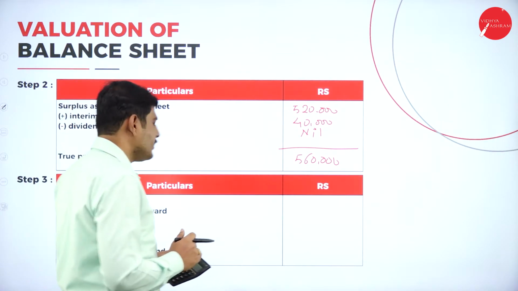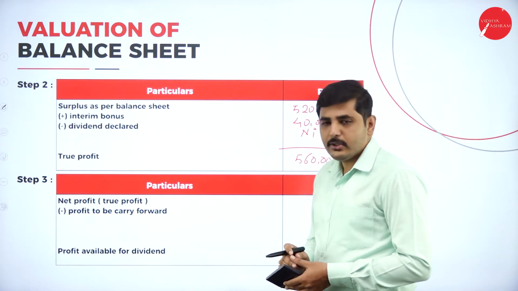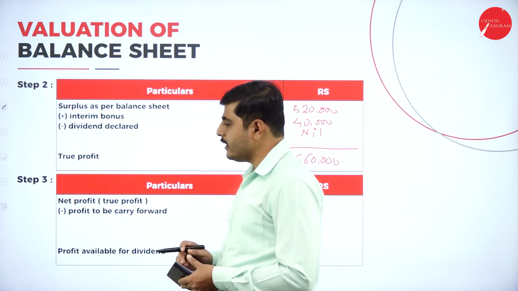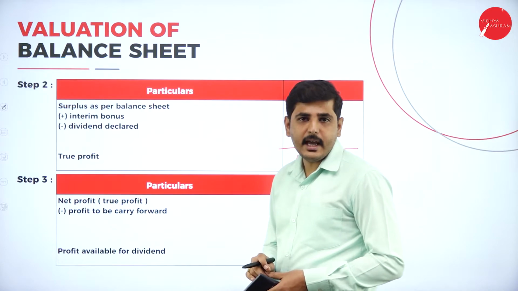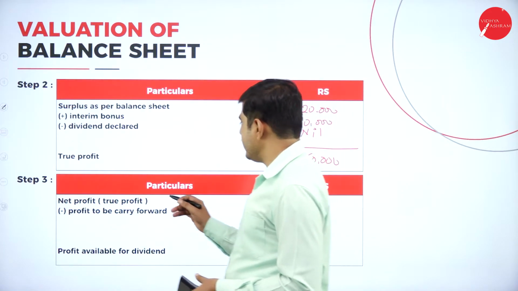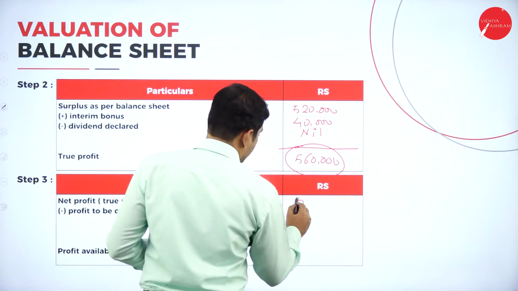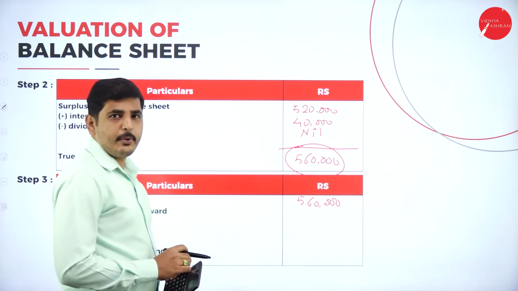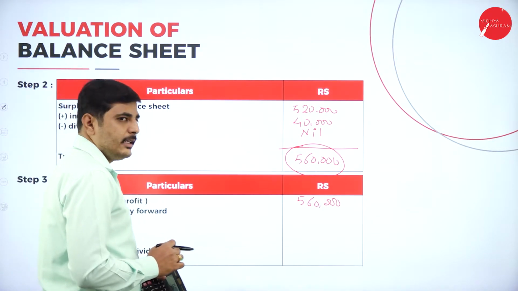Next, the third step is calculation of profit available as dividend. Under the third step, we have to deduct any profit carried forward. What is the net profit here? 5 lakh 60,000 is the net profit. So 5 lakh 60,000 minus profit carried forward.